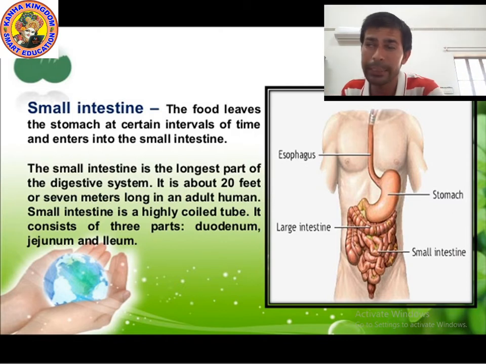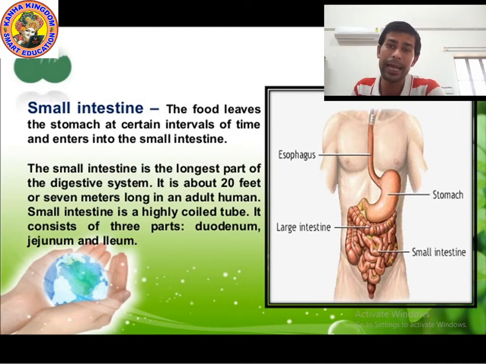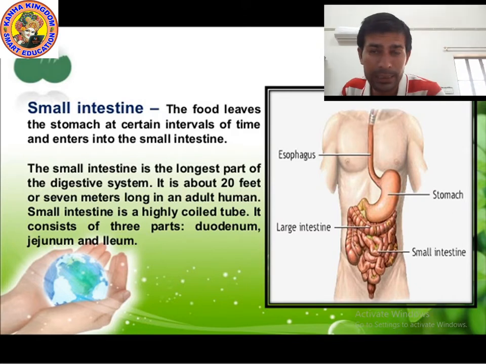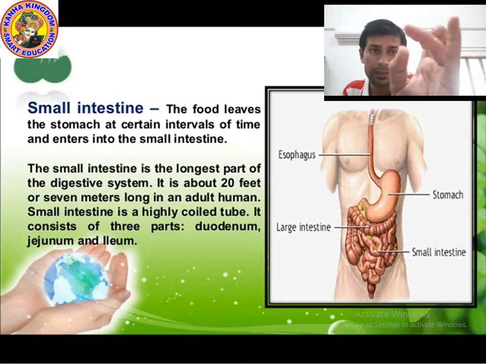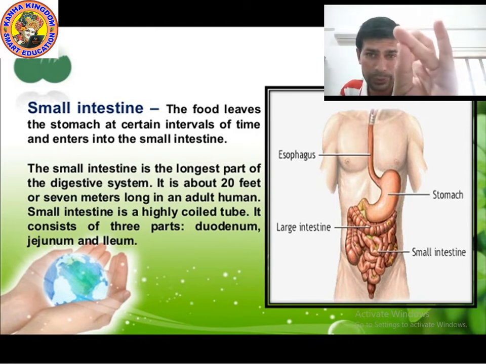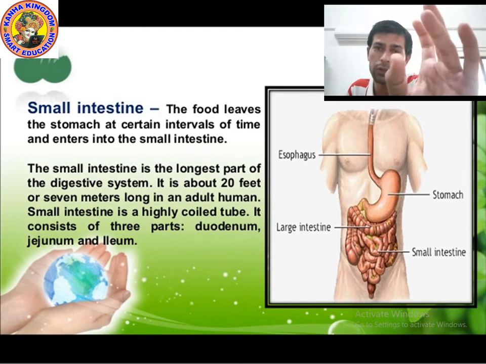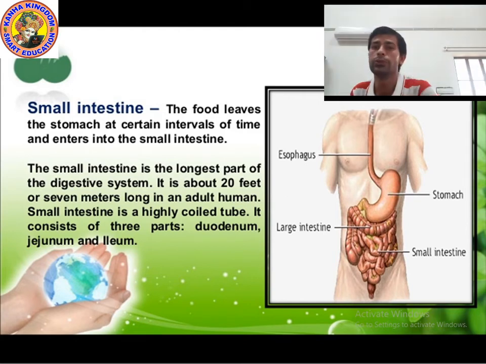Point number 3. Intestinal juice, which is present in the small intestine, also helps to digest food. Write down please. Fat converts into fatty acid and glycerol. Carbohydrate converts into simple sugar such as glucose. Protein converts into amino acid. Okay, I hope you understood.